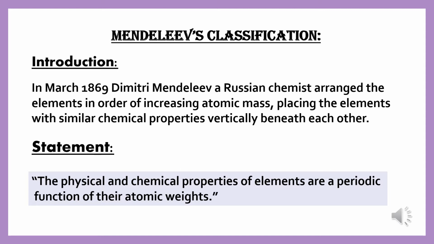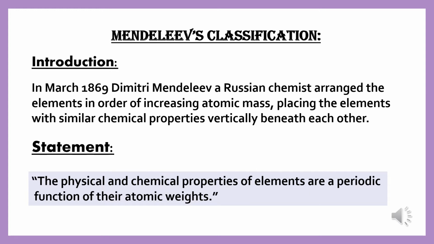Mendeleev, a Russian chemist, arranged the elements in order of increasing atomic mass, placing the elements with similar chemical properties vertically beneath each other. He observed that the properties of the elements, with slight modification or a very little difference, repeated themselves at intervals, which we have already discussed as the periodicity of elements.